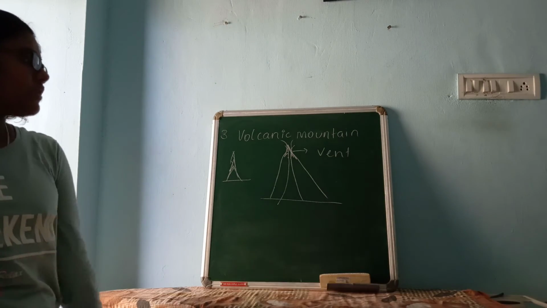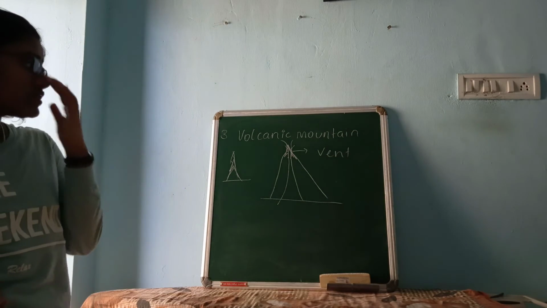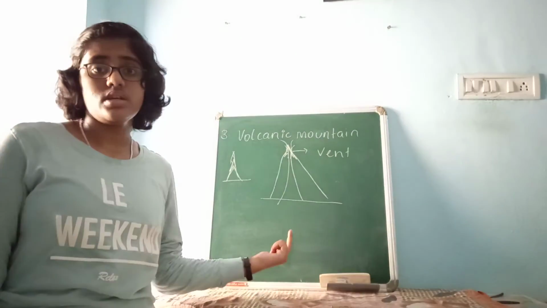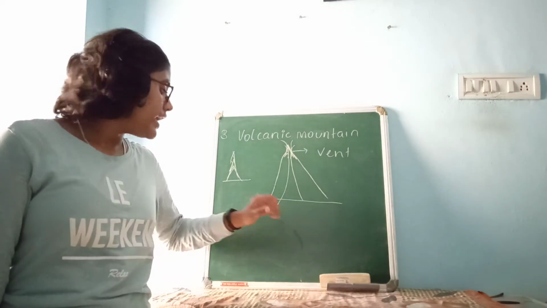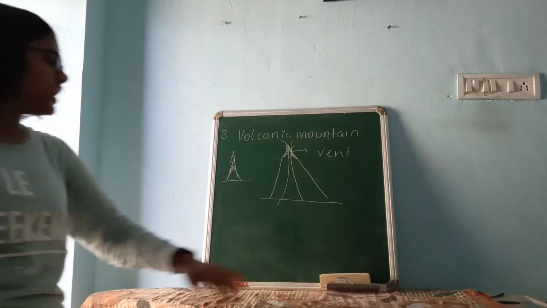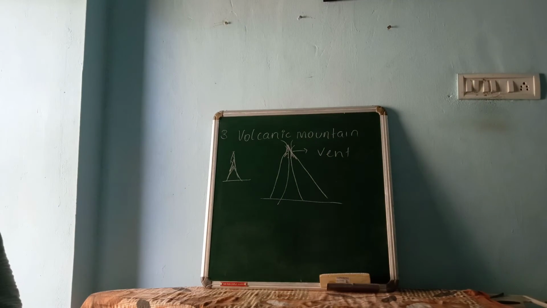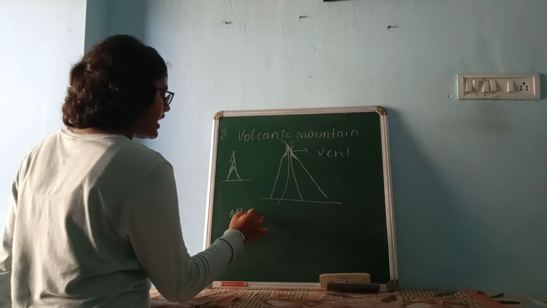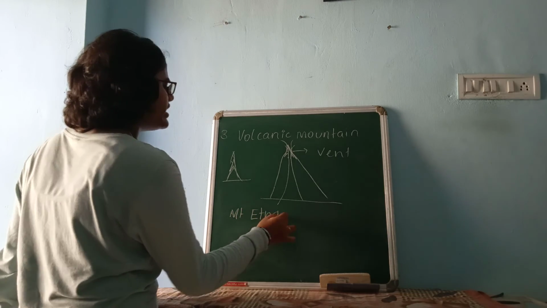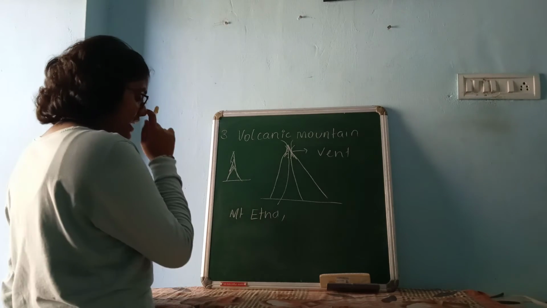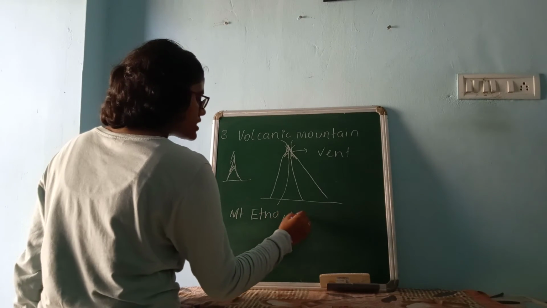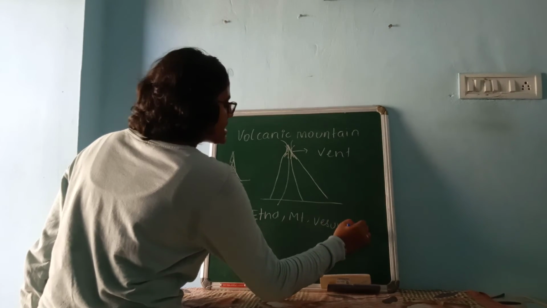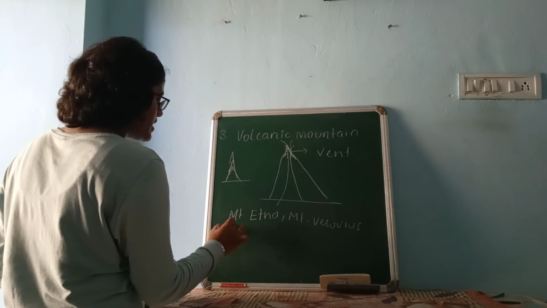Now, this is also an endogenic force only. Lava is coming from inside the earth's surface, so this is also caused due to endogenic force. The examples of volcanic mountains are Mount Etna, Mount Vesuvius, Mount Kilimanjaro, and Mount Fujiyama. Different names you have to remember.